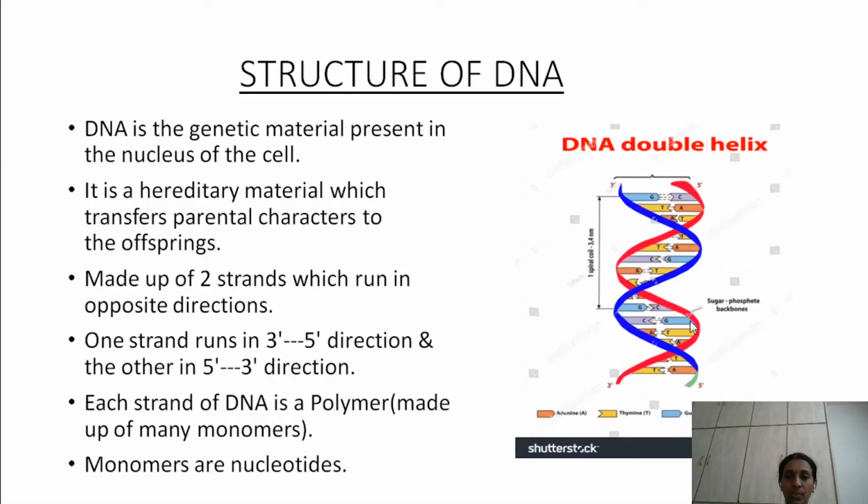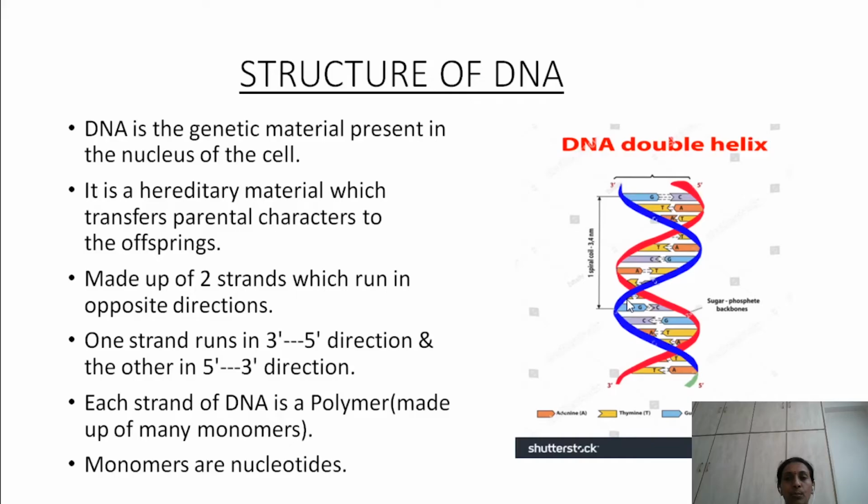Each strand of DNA is a polymer. So DNA has two strands and each strand is a polymer. What is a polymer? It is made up of many monomer units. Mono means single, poly means many.